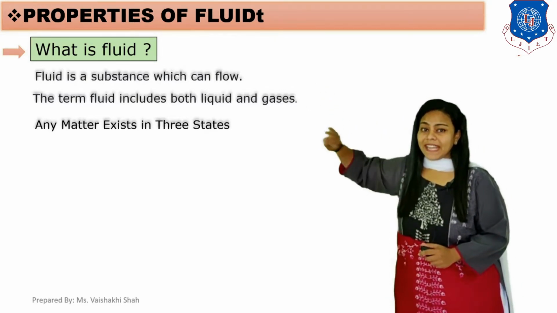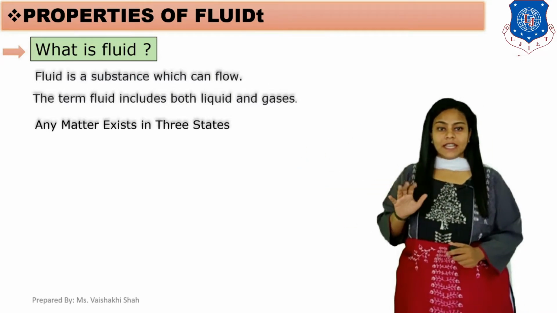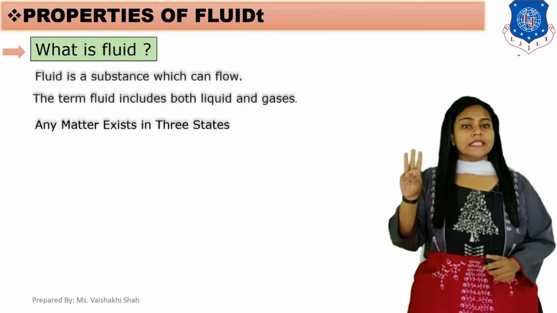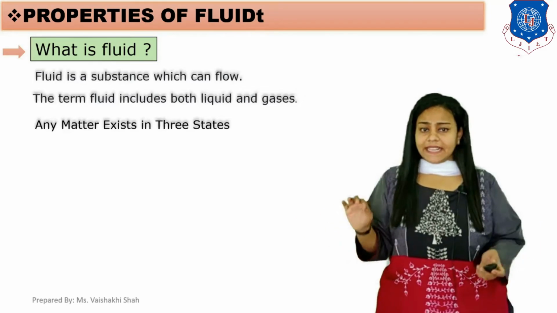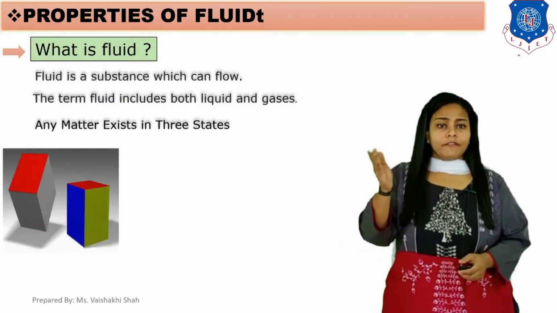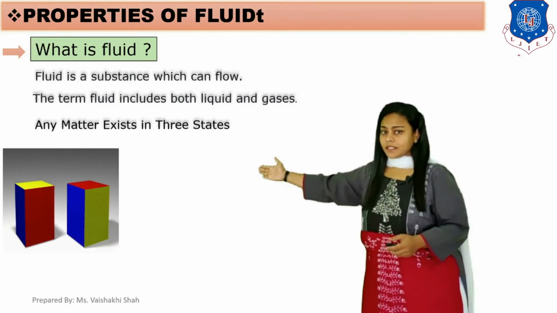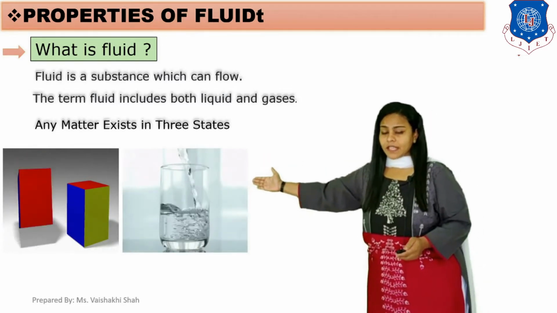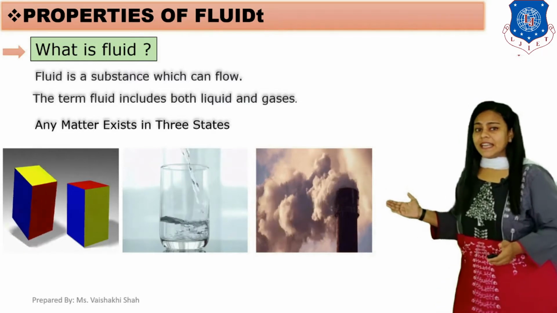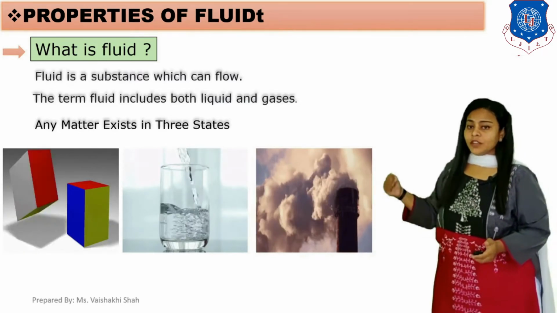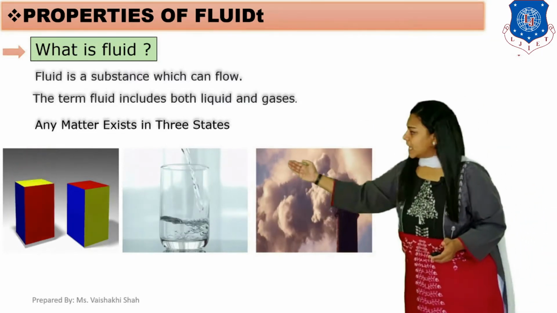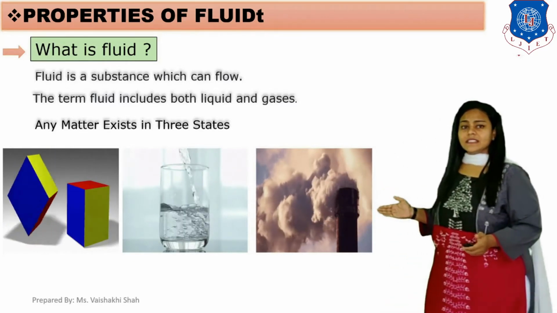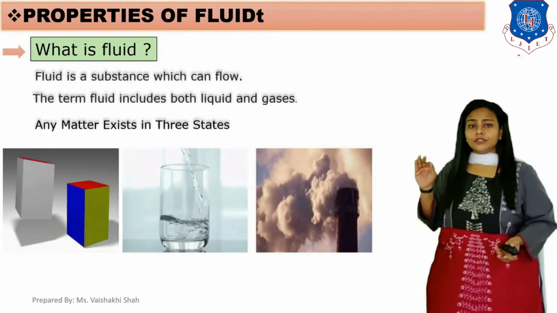Now we know that any matter in the world exists in 3 states: first is the solid state, second is the liquid state, and third is the gaseous state. So is solid a fluid, is liquid a fluid, is gas a fluid?